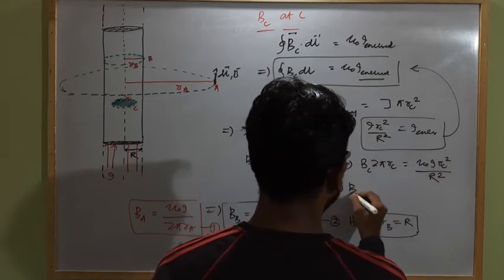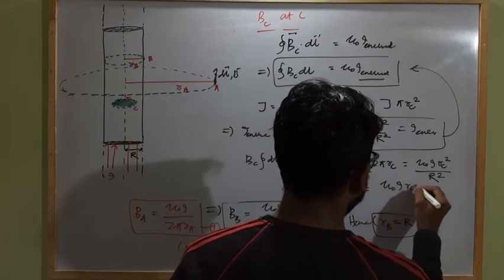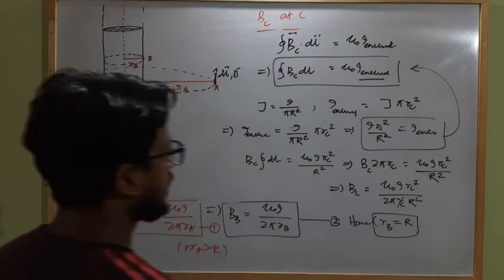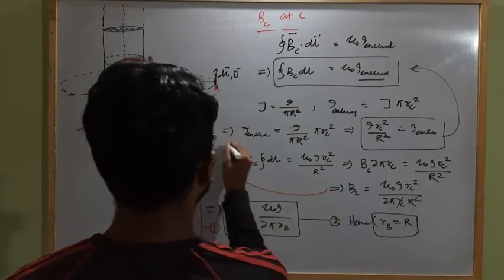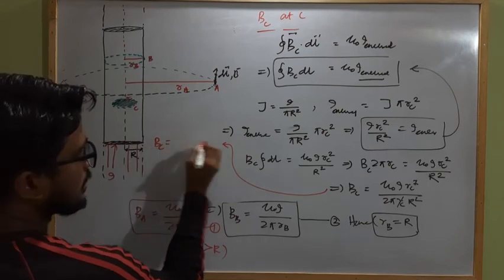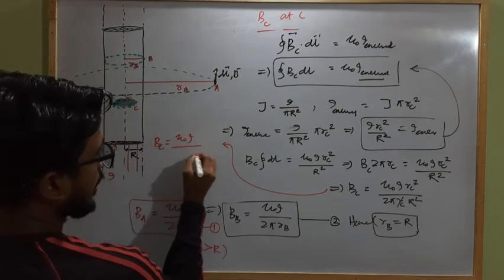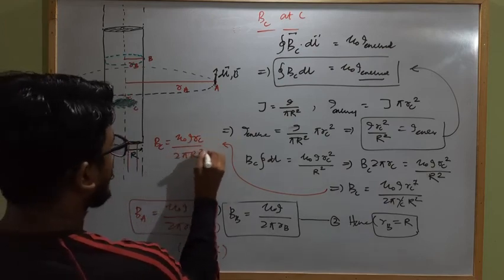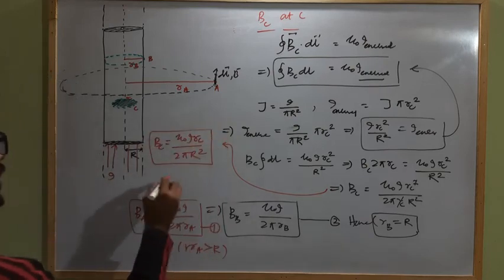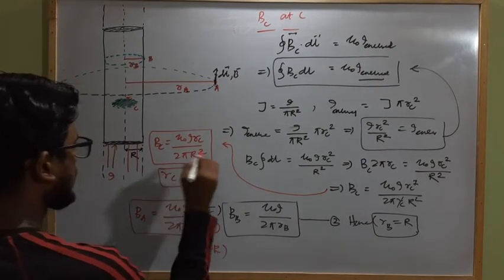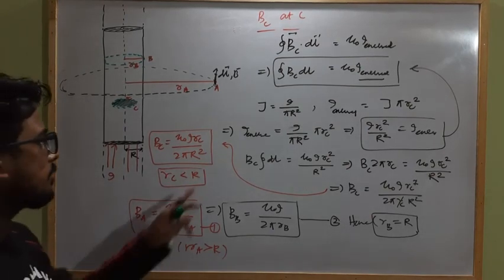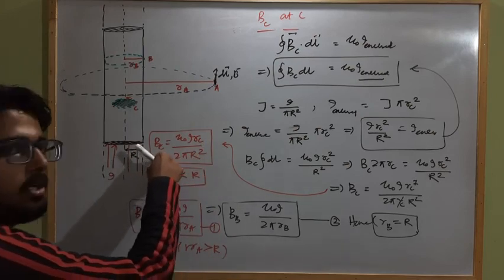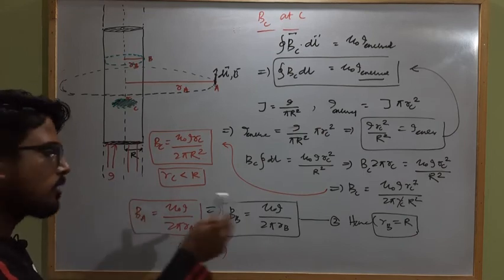This will become how much? B at C will be mu naught I RC square by 2 pi RC into R square. RC will be cancelled. It will become how much? This can be written, I am writing here, B at C is equal to mu naught I RC divided by 2 pi R square. Clear? Where RC is less than R. This is the expression for magnetic field strength due to a solid infinite cylindrical current carrying conductor within the current carrying conductor. The earlier one is beyond or outside of the current carrying conductor.